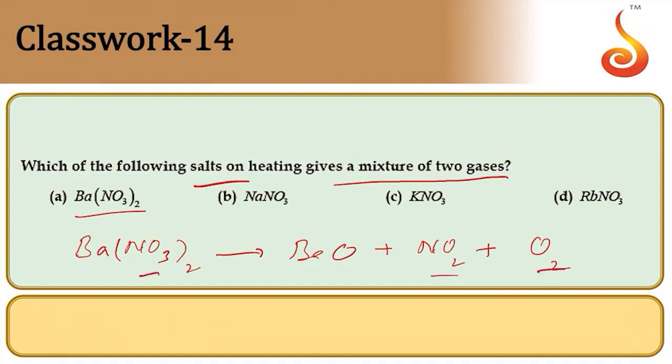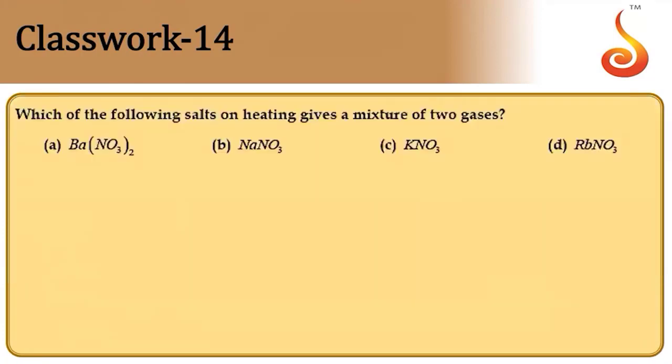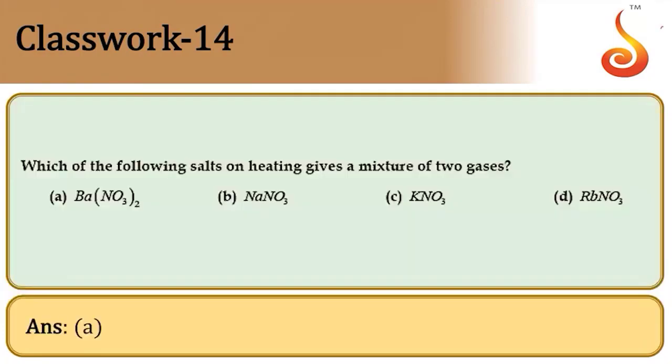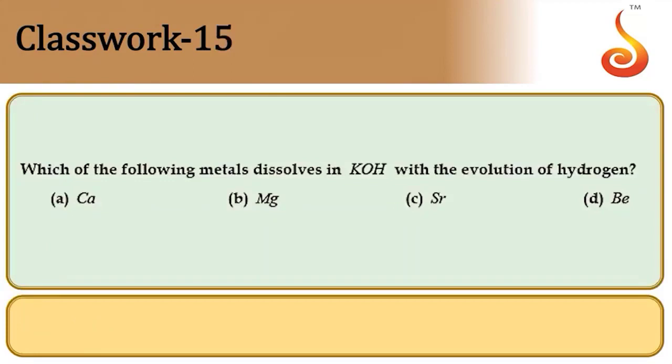So barium nitrate upon heating gives two gases, whereas the other salts will not. They form metal oxides as well as oxygen gas, and won't give a mixture of two gases. So barium nitrate itself is the answer. It forms two gases, NO2 as well as O2.